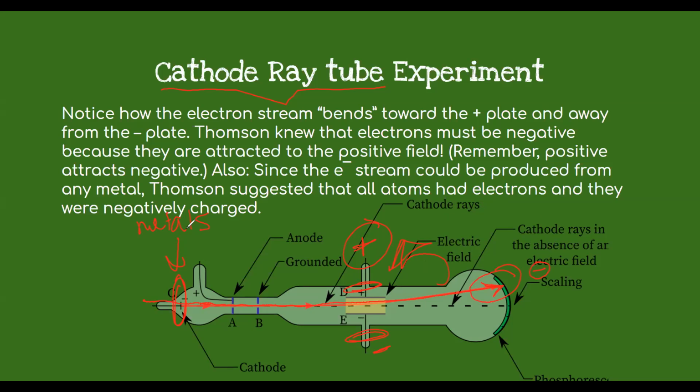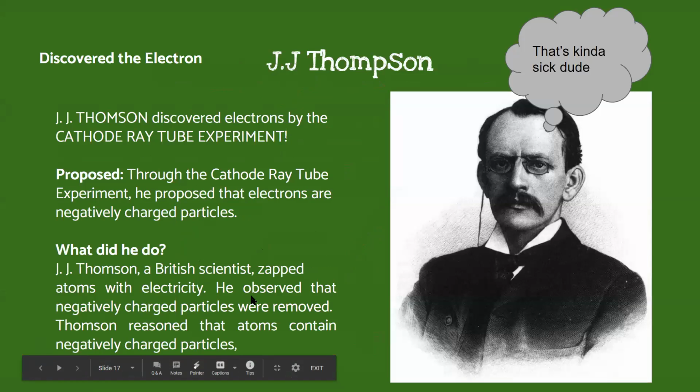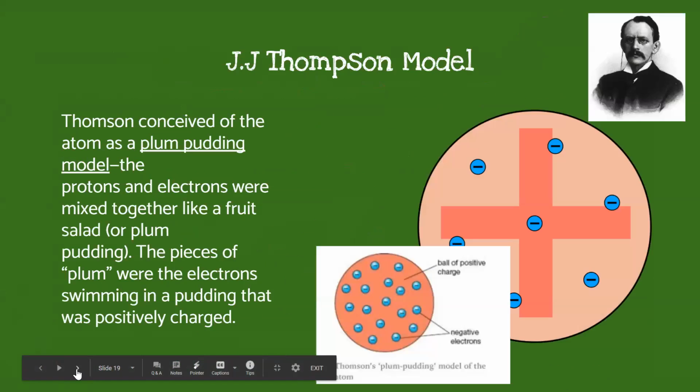And he kept changing every single metal. So he'll have another metal, and then he'll do it again, and then he'll have another metal, he does it again. But every single time he did it, it kept bending towards the positive. So he said that every single element must have a negative charge if it keeps happening every single time. So that is how he discovered the electron. So he observed that negatively charged particles were removed. Thomson reasoned that the atoms contain negatively charged particles, which he called electrons.